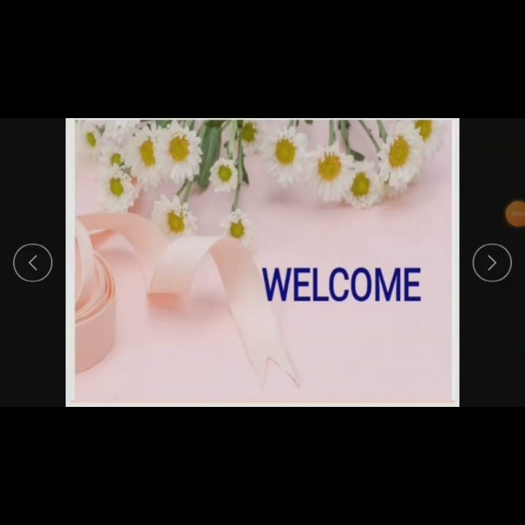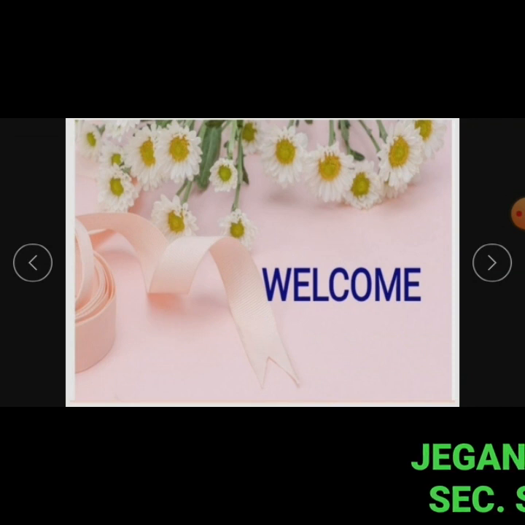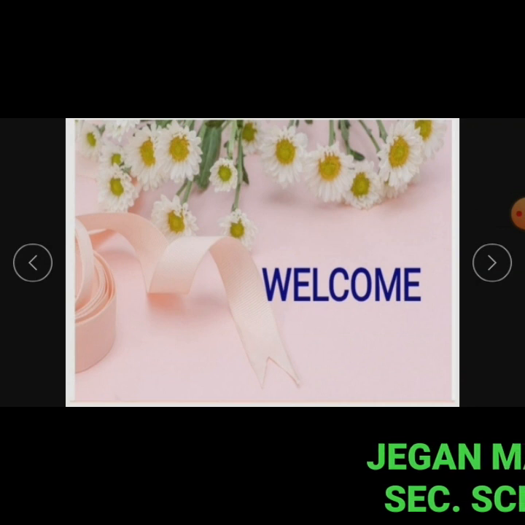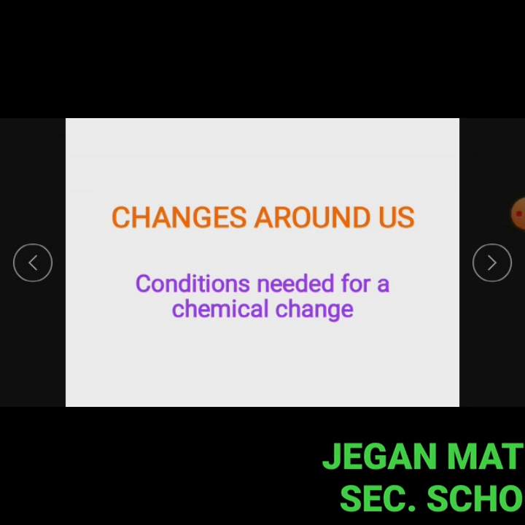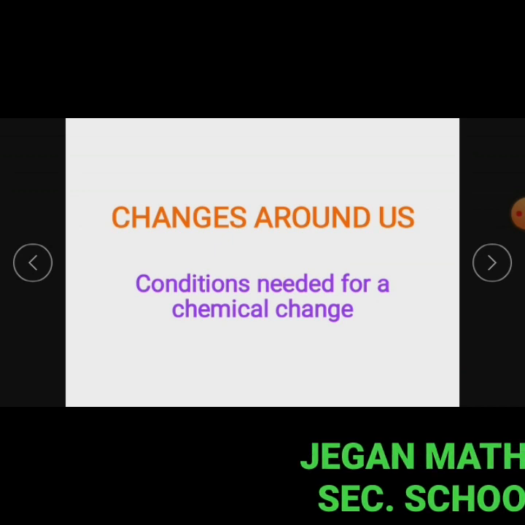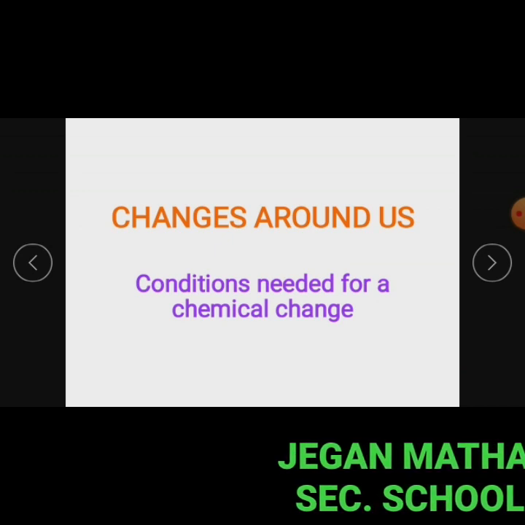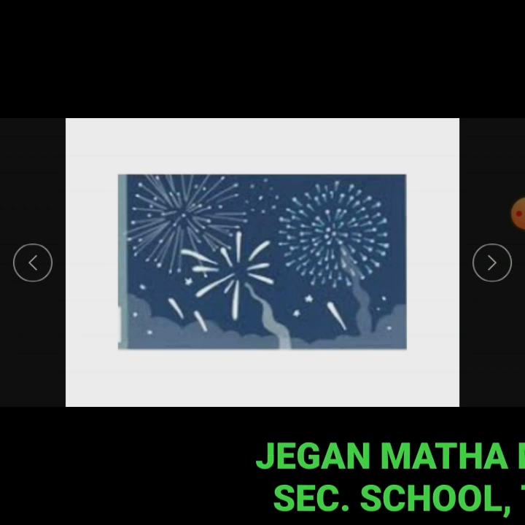Welcome to science class. Last class we learned about the chemical change. In this class we discuss the conditions needed for a chemical change and the indicators of a chemical change. In the chapter Changes Around Us,